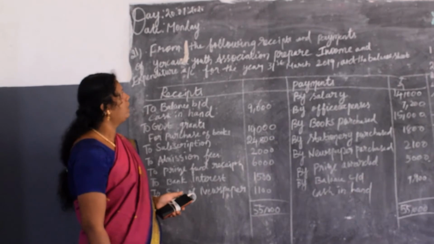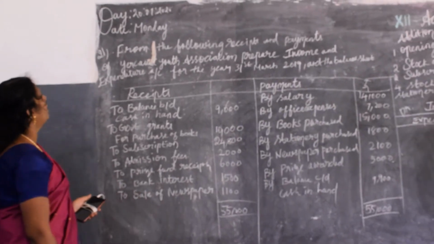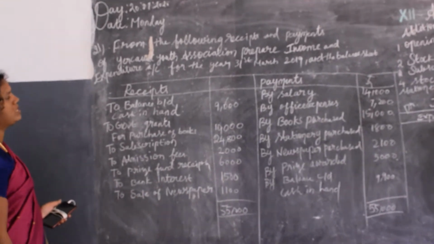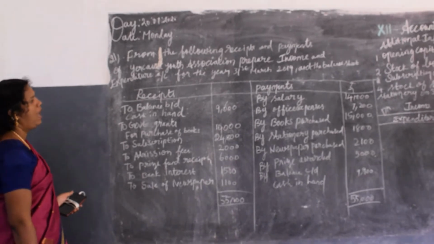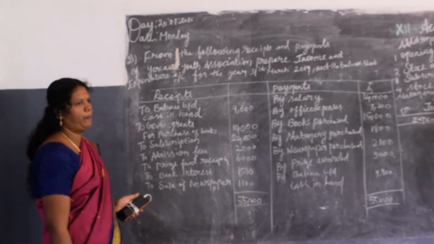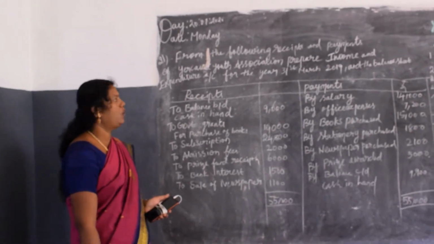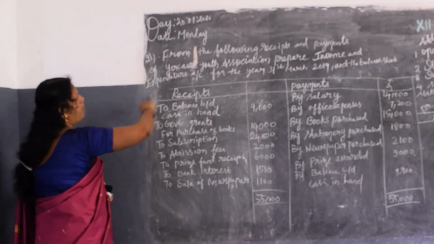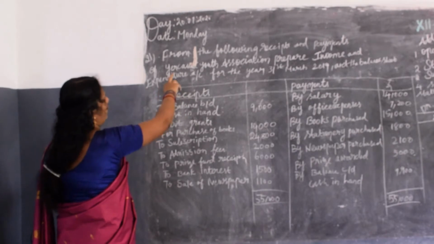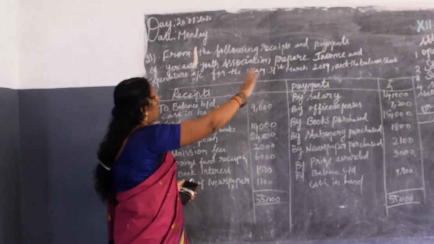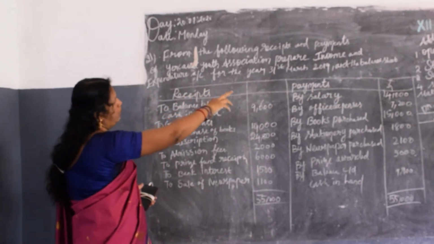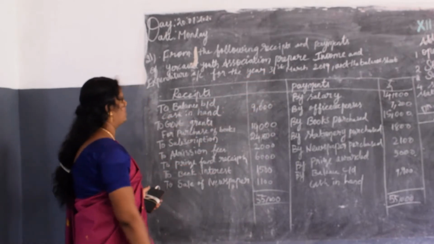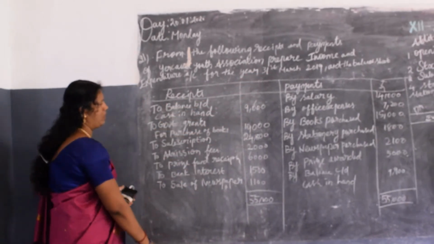Children, today in our class we are going to deal with the final accounts, that is the income and expenditure account, and along with it we are going to prepare the balance sheet. In the last class we worked out the basis. Now we are going to deal with problem 21. From the following receipts and payments of Aircard Youth Association, prepare the income and expenditure account for the year 2019 and the balance sheet. Here, some information has been given.